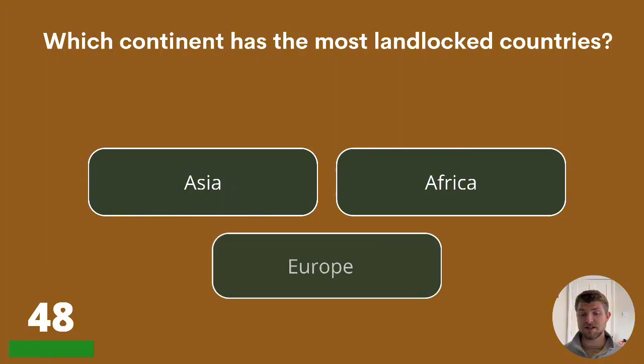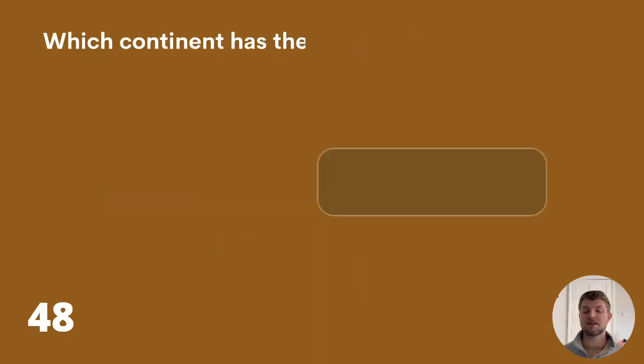Which continent has the most landlocked countries? Asia, Africa, or Europe? The answer is Africa.